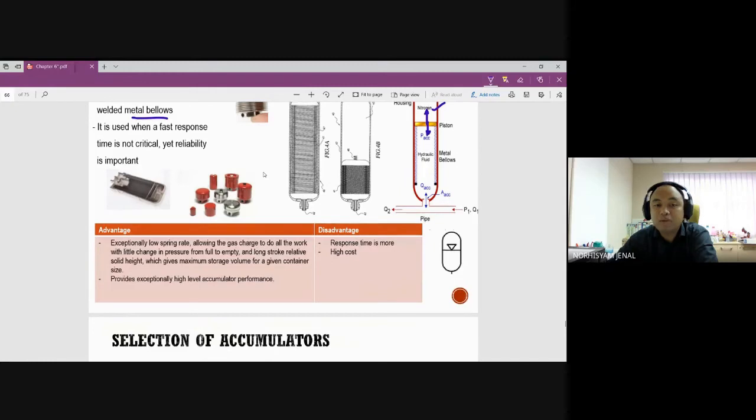So exceptionally low spring rate, allowing the gas charge to do all the work with little change in pressure from full to empty. And long stroke relative to solid height will give maximum storage volume. So more volume can be stored here. It provides exceptionally high level accumulator performance. Response time is slower and it is high cost.